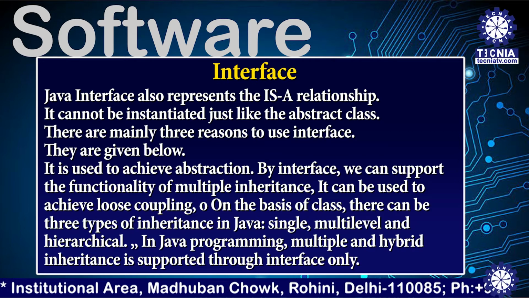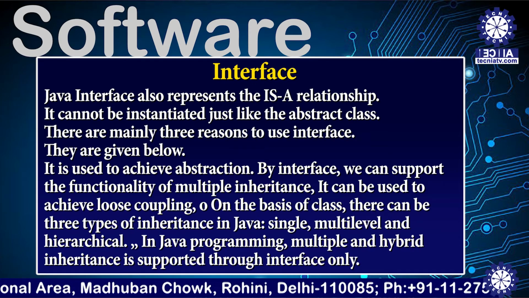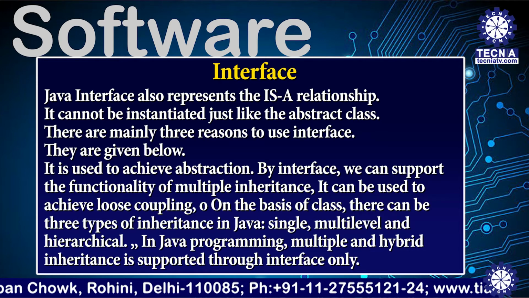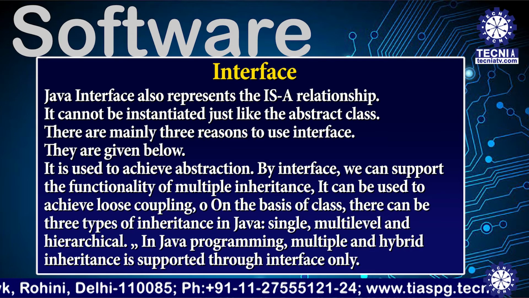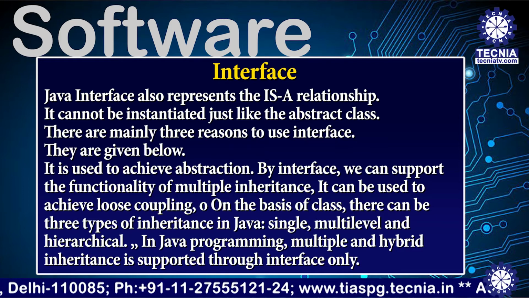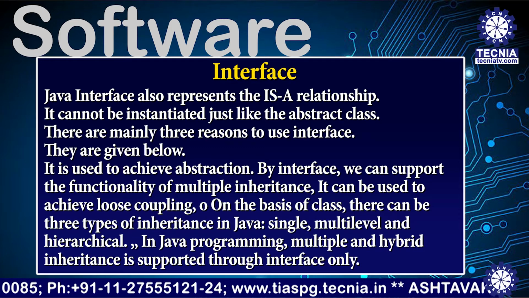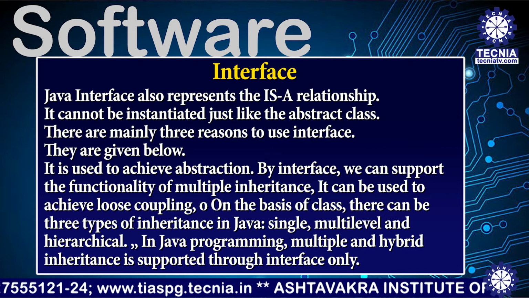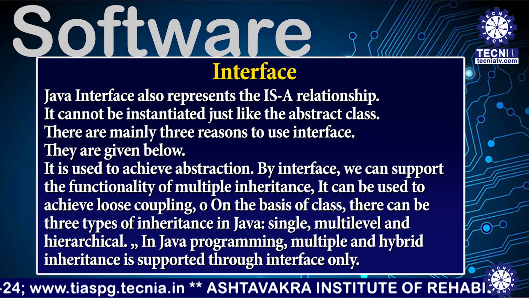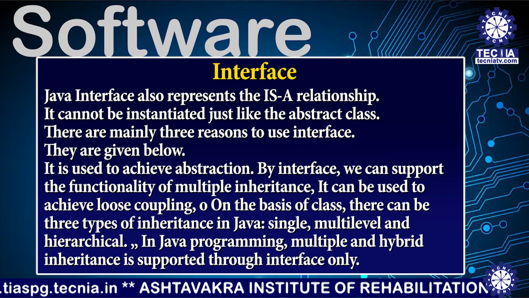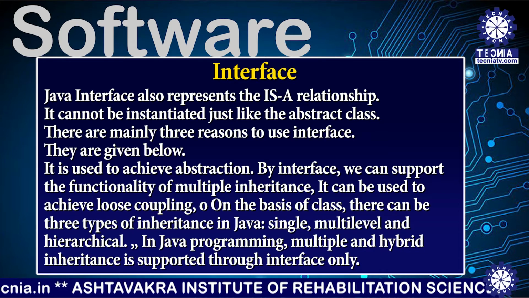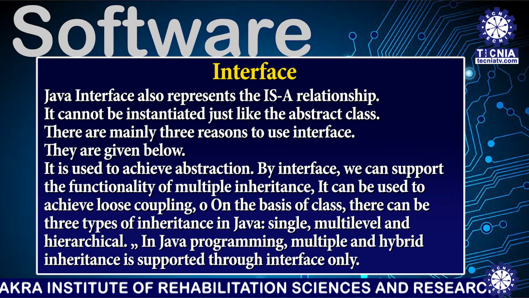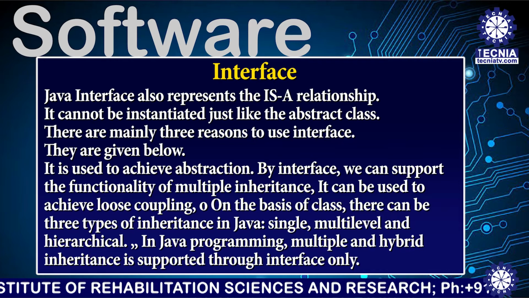There are mainly three reasons to use an interface. They are given below. Number one, it is used to achieve abstraction. Number two, by interface we can support the functionality of multiple inheritance. Number three, it can be used to achieve loose coupling. On the basis of class, there can be three types of inheritance in Java: single, multilevel, and hierarchical. In Java programming, multiple and hybrid inheritance is supported through interfaces only.